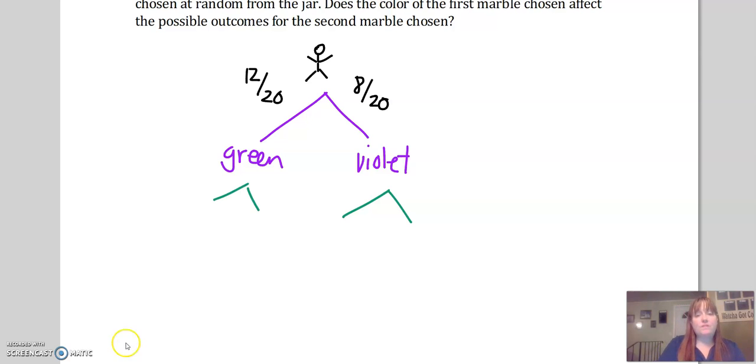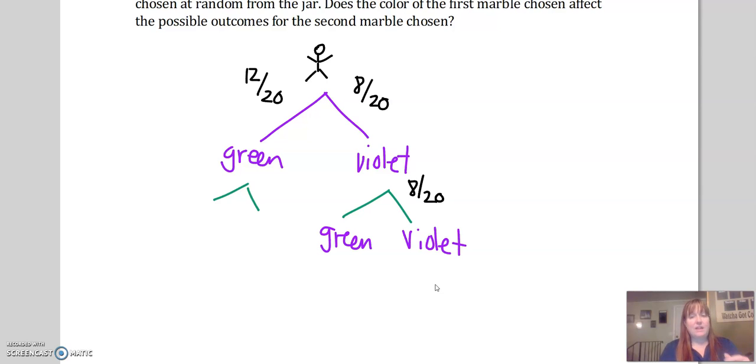If I pulled a violet marble the first time, I had an 8 in 20 chance of pulling a violet. What are my options the second time? I could either get a violet again, or I could get a green. What are my chances of getting violet? Well, there's still 8 of them in there, and there's still 20 total. And my chance of getting green? There's still 12 of them in there, and still 20 total.